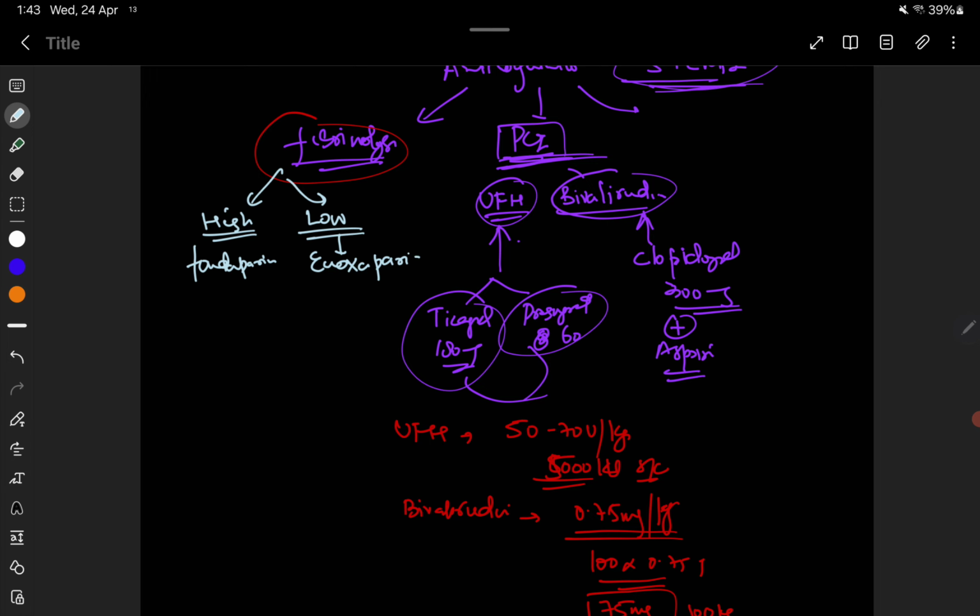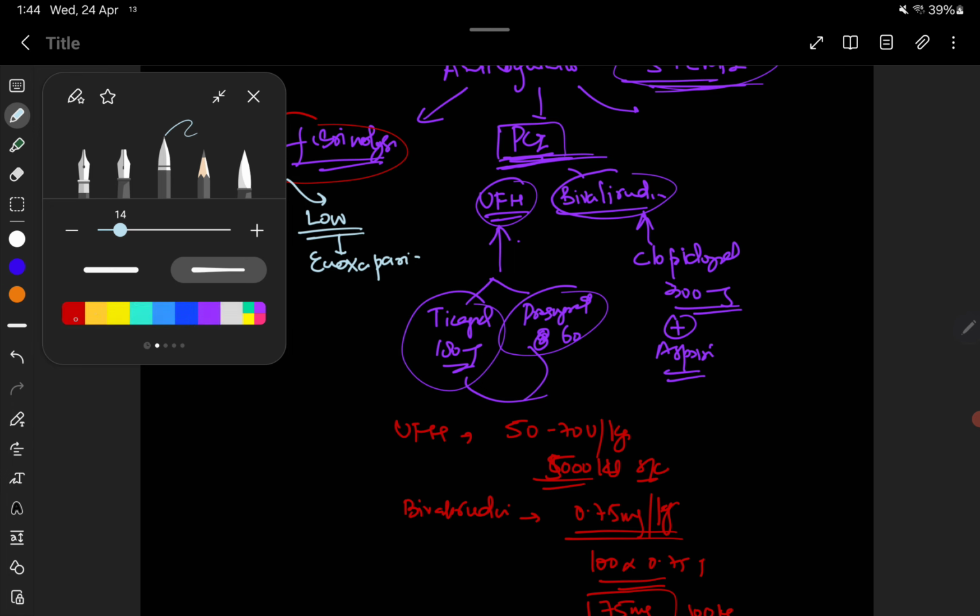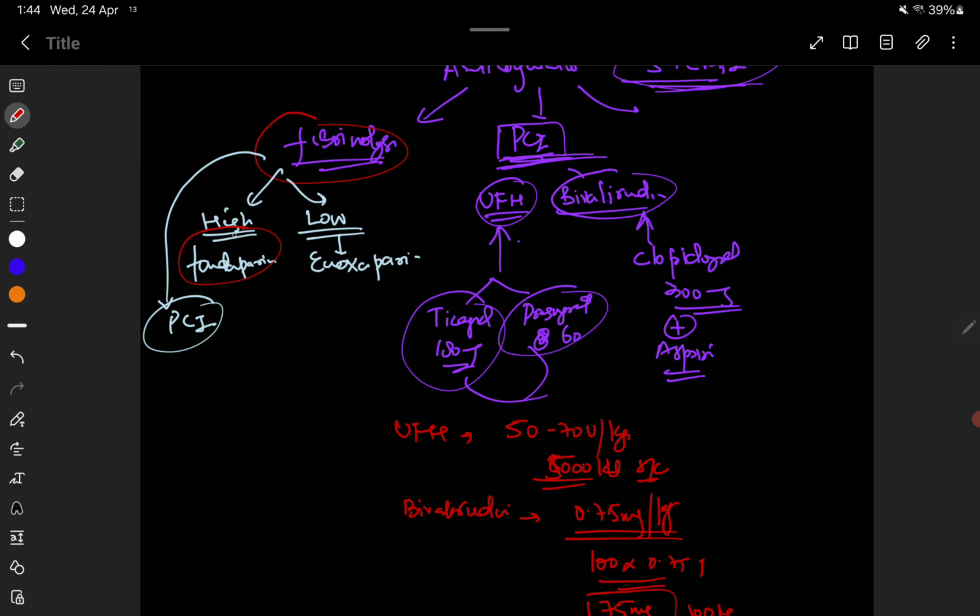For those patients in whom PCI is possible or likely after fibrinolytic therapy, UFH is reasonable. That means if, for example, post fibrinolysis you are planning the patient for PCI, then in such a case the anticoagulant has to be switched from either fondaparinux or enoxaparin to unfractionated heparin post PCI.